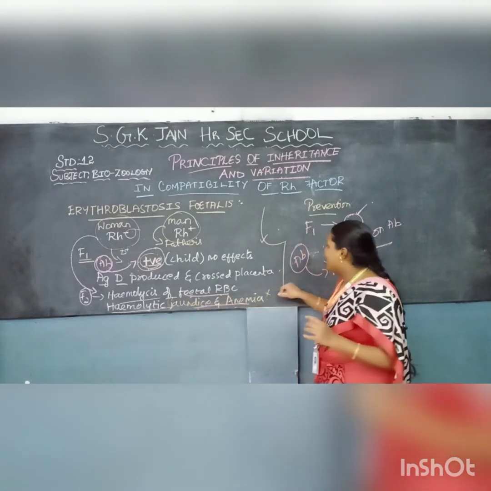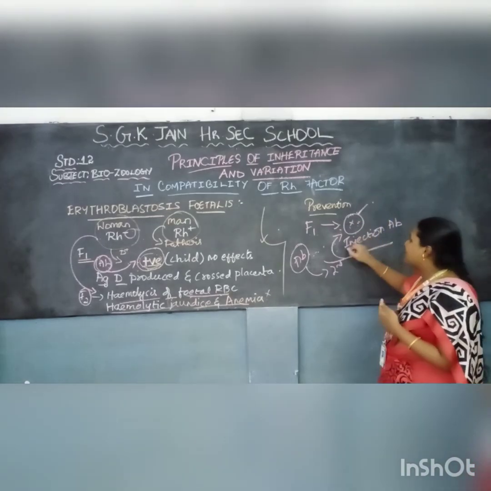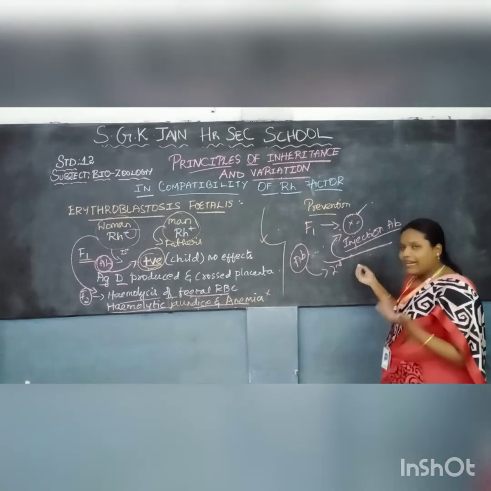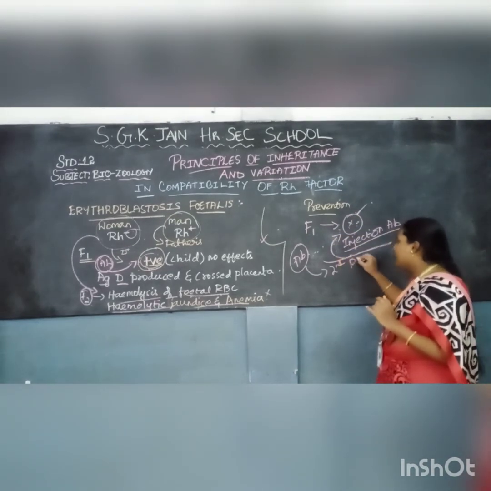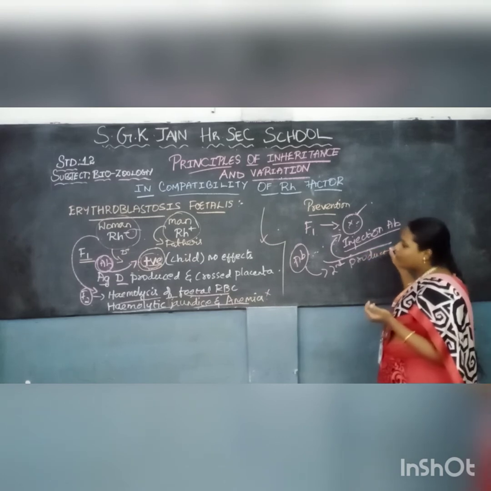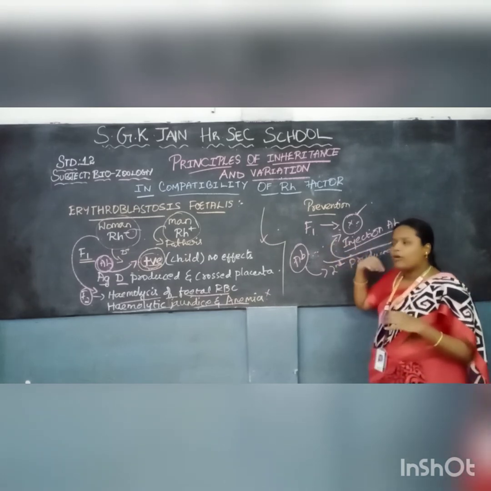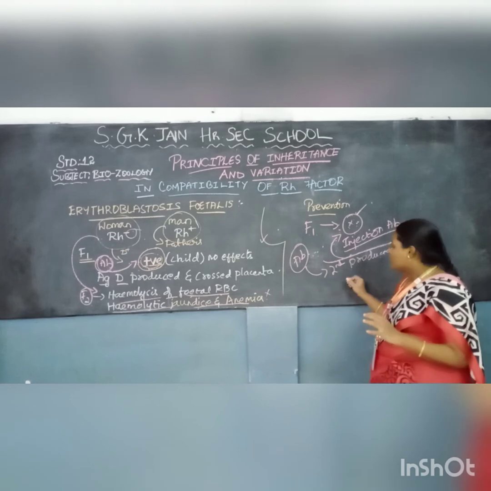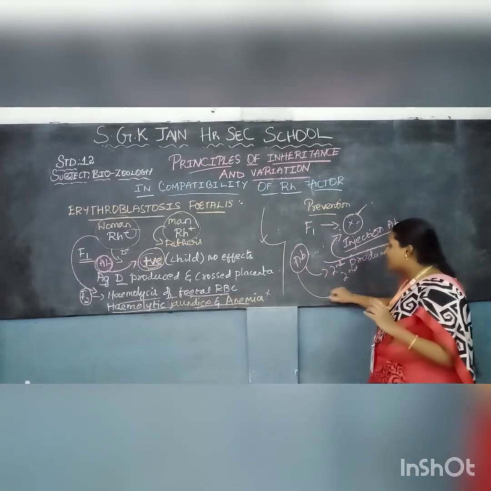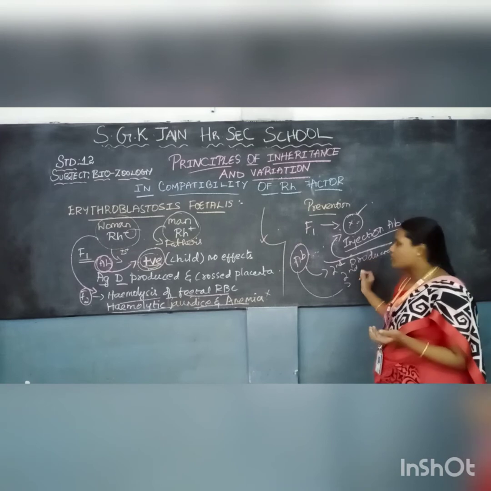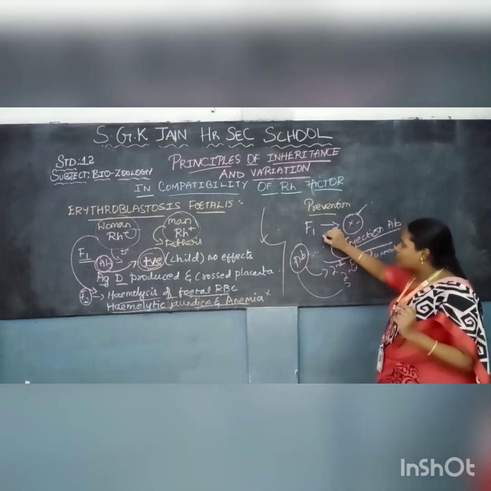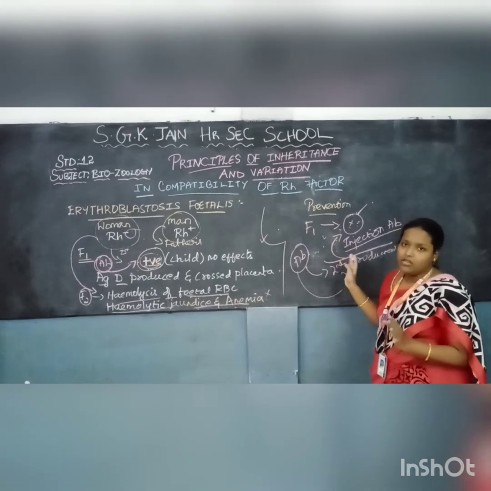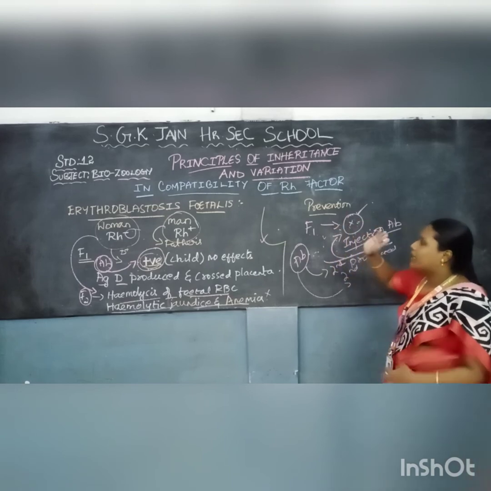So in order to prevent that, soon after the delivery of the first baby, the injection for antibody destruction should be given to the woman. Then the second baby will be born normally without any abortion. Here also antibodies will be produced, but it will be sensitized only after the delivery. So after the second baby's delivery only, the antibodies will be sensitized. So it is of no use, right? Once delivery happens it is enough. So this is the only way for prevention of erythroblastosis fetalis. This is the best example for incompatibility of Rh factors.